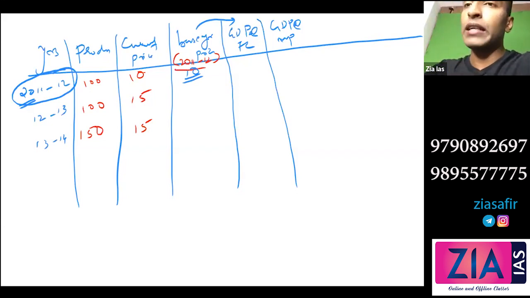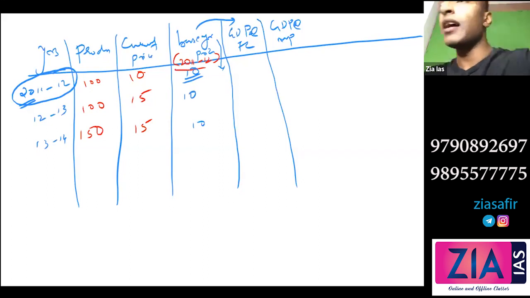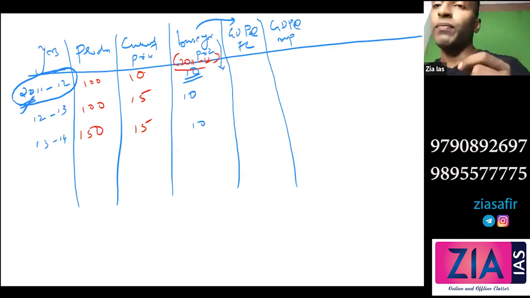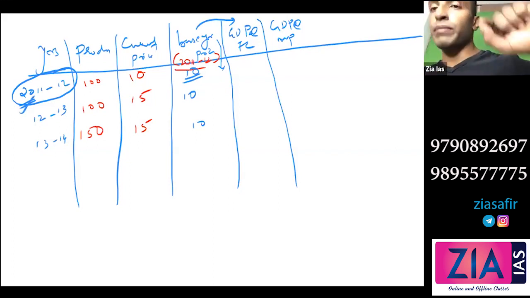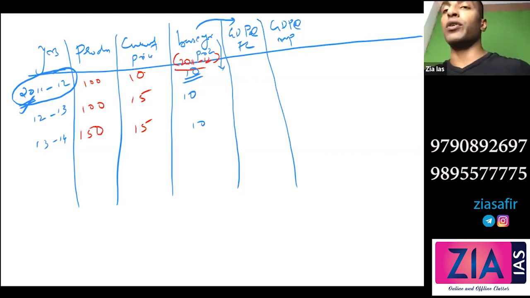So when we talk about base year price, it will be 10 again. It won't change. Only if I change the base year, it will change. Is this clear? How the base year price is fixed? If the base year is 2011-12, what was the price in 2011-12? That will be the base year price, and every year we will calculate on the basis of that.